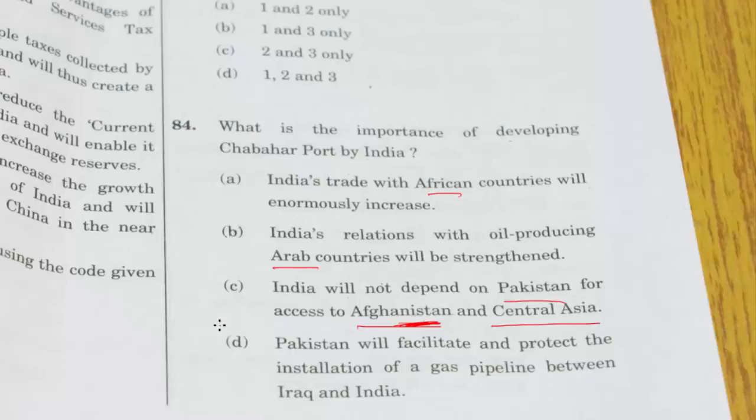Now Afghanistan is a landlocked country, okay? So to reach there by sea, Pakistan is going to give us trouble, and as it is, they don't like Afghanistan. So we can only depend on Iran, with whom again we have good ties. So Chabahar Seaport is in Iran. Now blindly option D can be removed because expecting anything from Pakistan is of no use. And if India is interested in developing a seaport of some other country, then definitely there has to be some interest of India. And I believe it has to be with Afghanistan. So option C sounds logical.